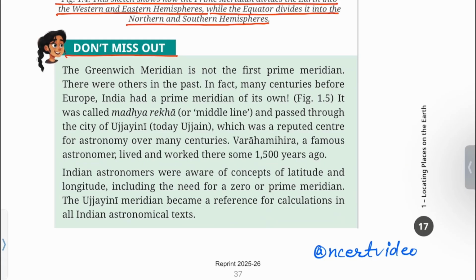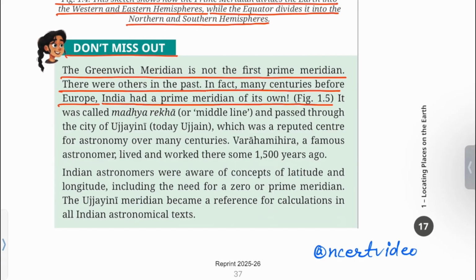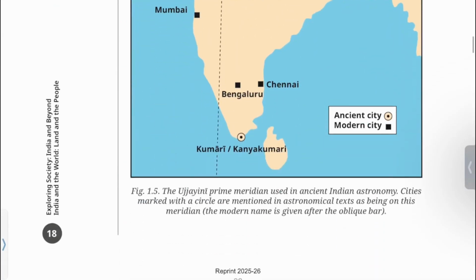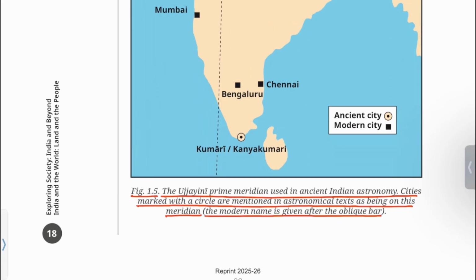Don't miss out. The Greenwich meridian is not the first prime meridian. There were others in the past. In fact, many centuries before Europe, India had a prime meridian of its own. Figure 1.5. The Ujjaini prime meridian used in ancient Indian astronomy. Cities marked with a circle are mentioned in astronomical texts as being on this meridian. The modern name is given after the oblique bar.